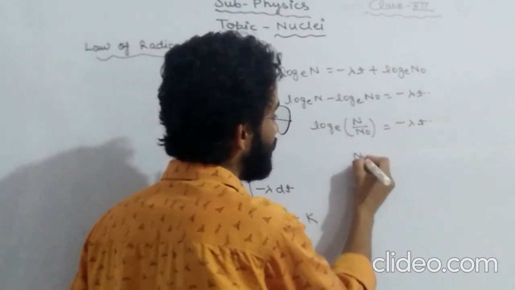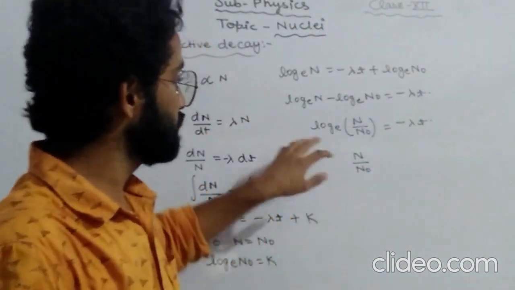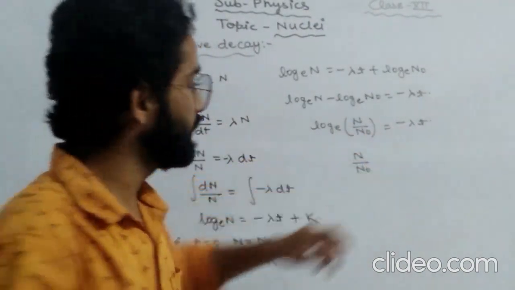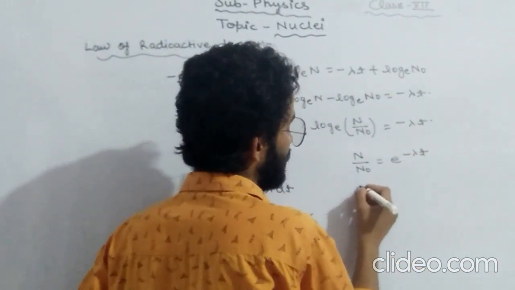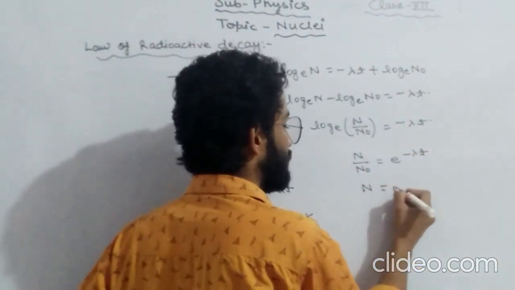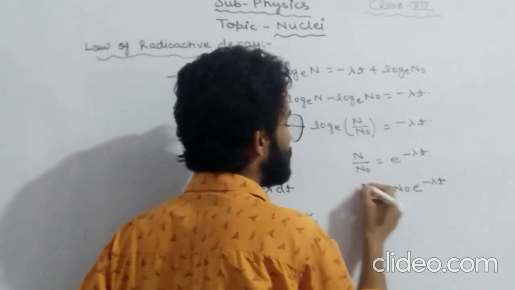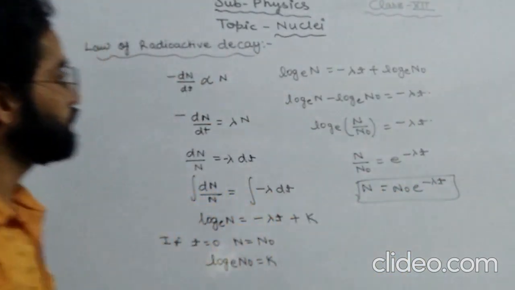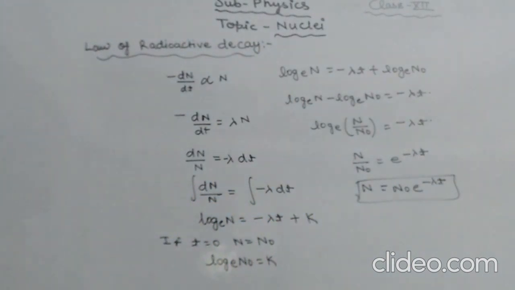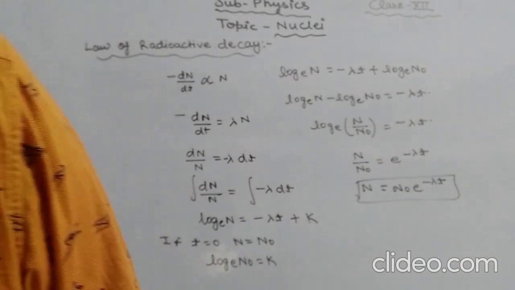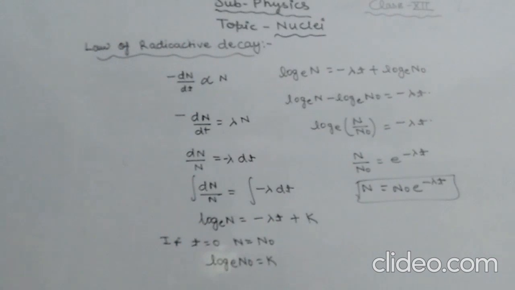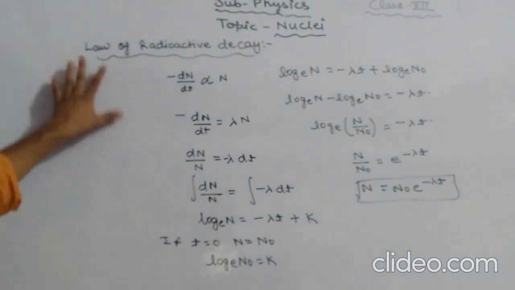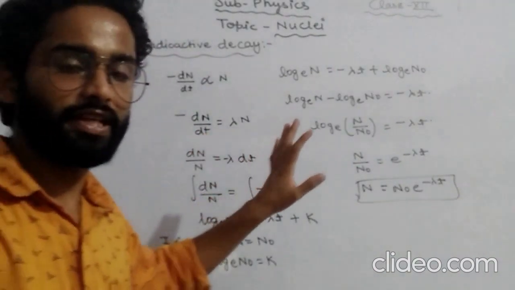And when the log is removed, the exponent form is taken on the other side, so it is written as N equals N naught e to the power minus lambda t. This is the radioactive law of disintegration, or the law of radioactive decay. I hope this derivation is clear to you all.